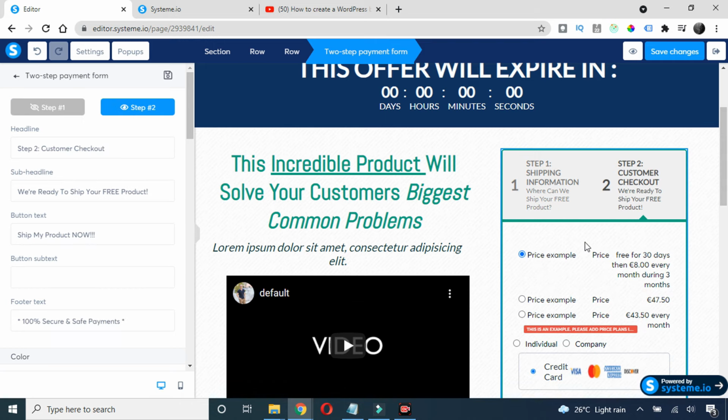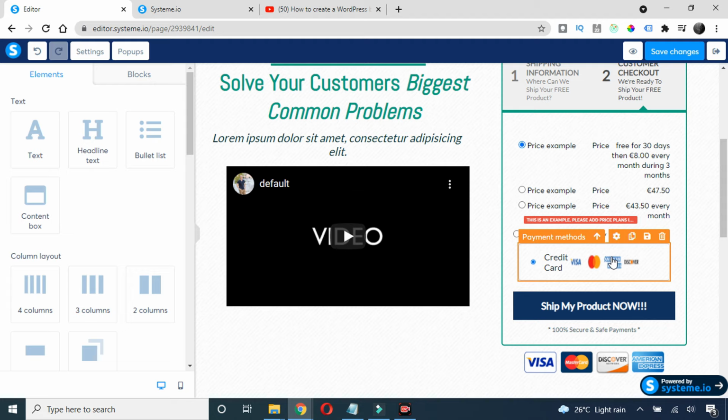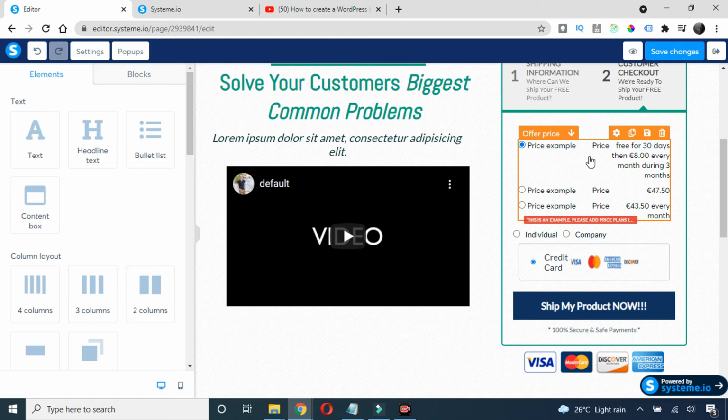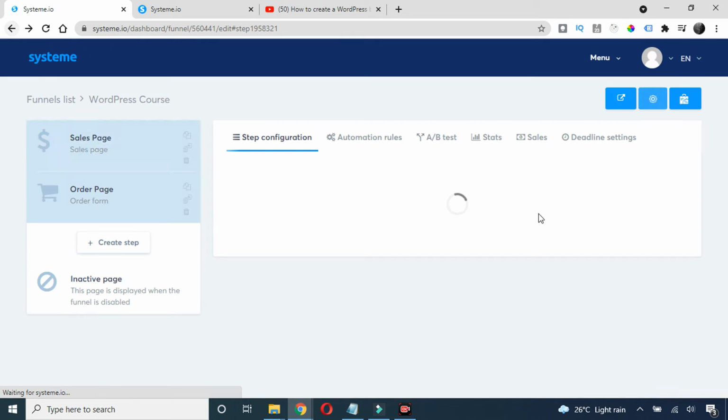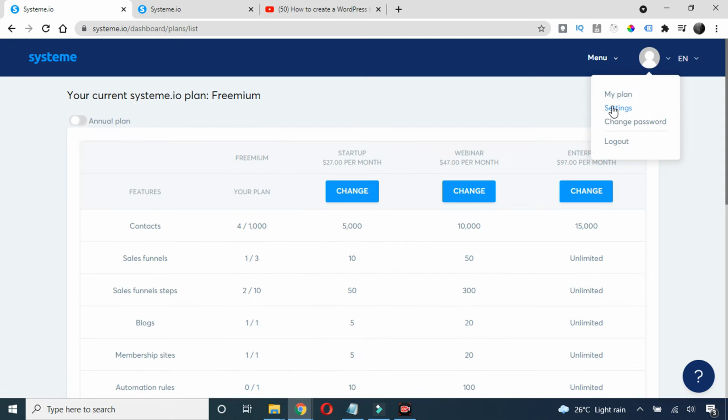Okay, so now we need to add the payment option here. So how to do that, how to add the payment? For that, first we have to link the payment, and also we need to keep a price for our course as well. So now we are gonna see how to add a payment and how to add the price to our course. So first click on this save changes here. Okay, now go back, and now you first go to this profile here. Just click on this setting.